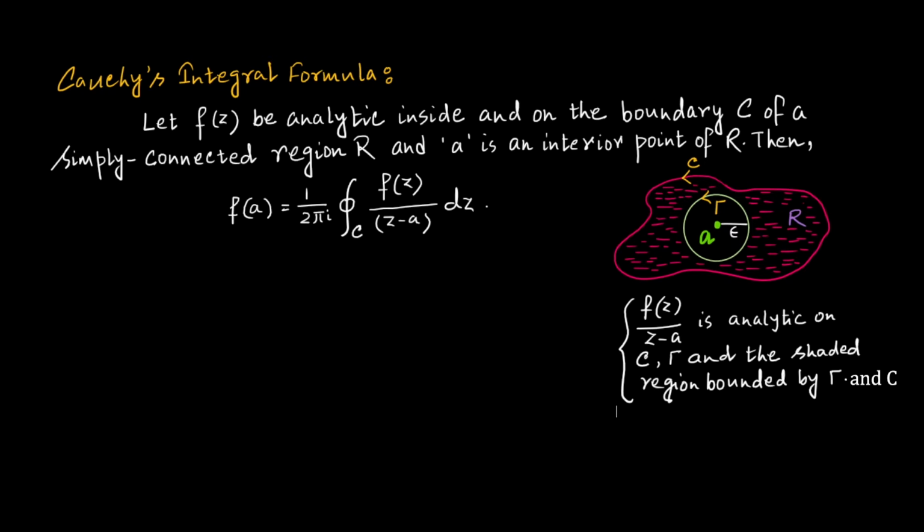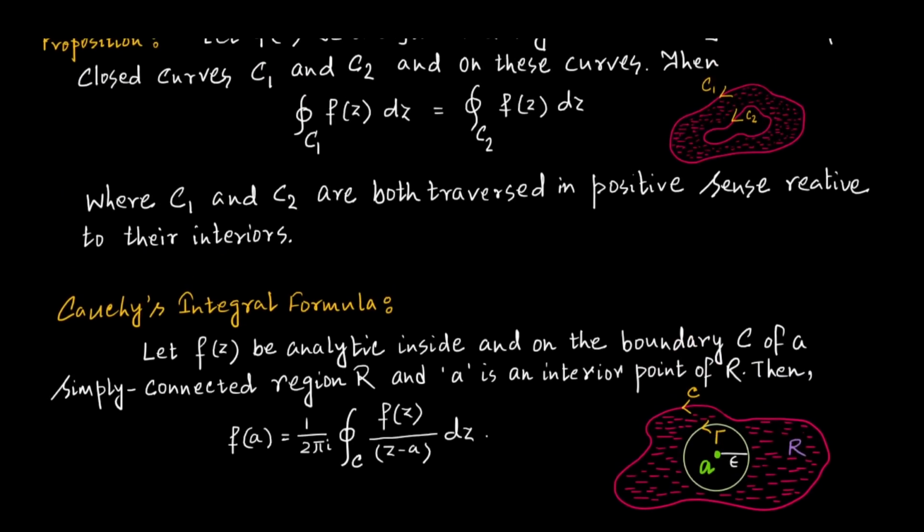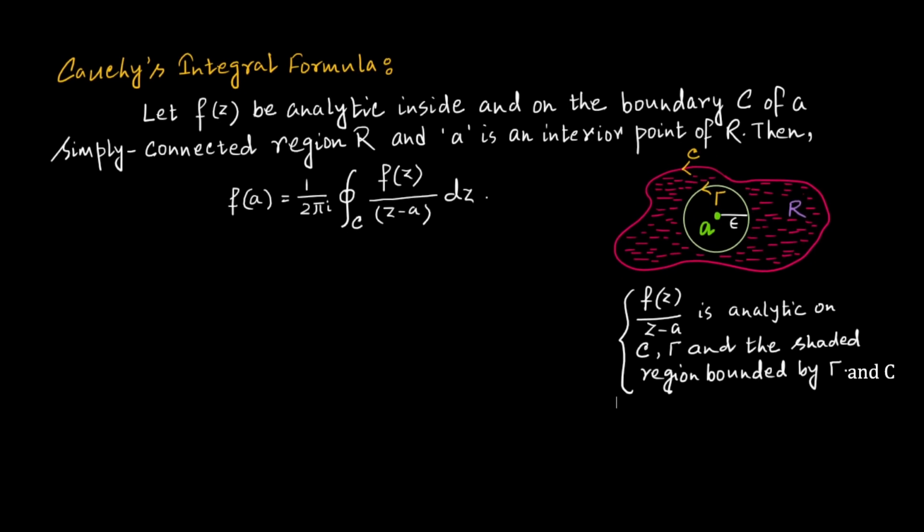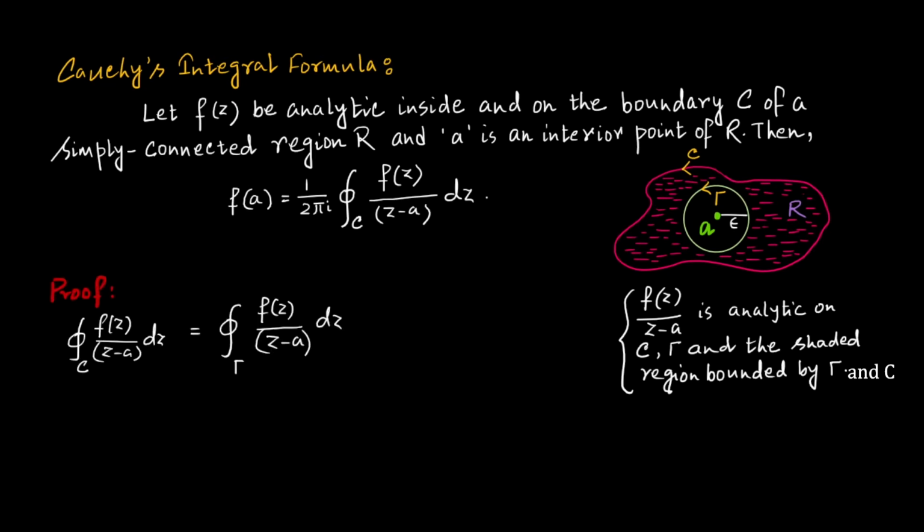So by virtue of the proposition that we have stated above, can you understand what we can write? Absolutely correct. We can write that the integration of f(z)/(z − a) along C is equal to the integration of f(z)/(z − a) along gamma.